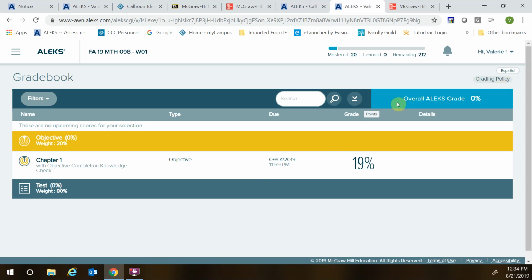My overall ALEKS grade is over here in blue. This will not change until grades lock in. So that won't change until after September 1st. Once you have grades start locking in, the overall ALEKS grade will lock in and will start moving. So anytime you are questioning yourself on how much do I have left, how far along am I, go into your gradebook and look at your percentage. That tells you how much you have left. All right.